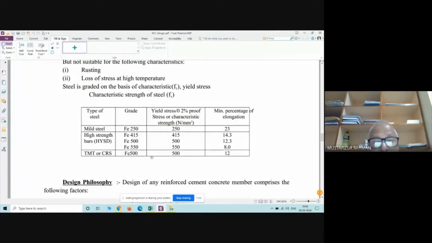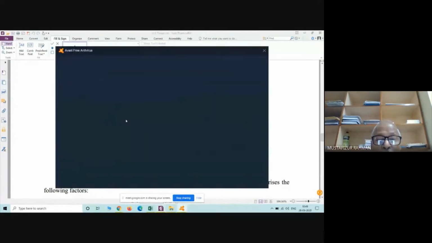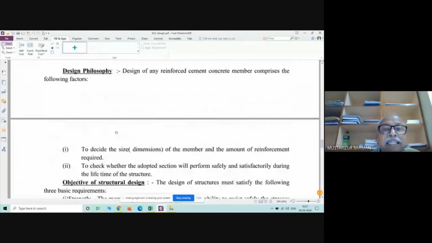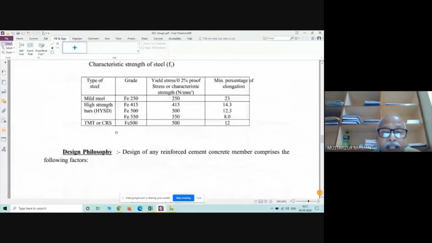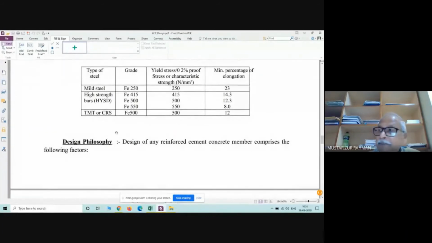And TMT bar is something different, a high strength one. Fe 500 is normally what we use. This is really applicable to our structural design. So these are the material properties that you have learned.